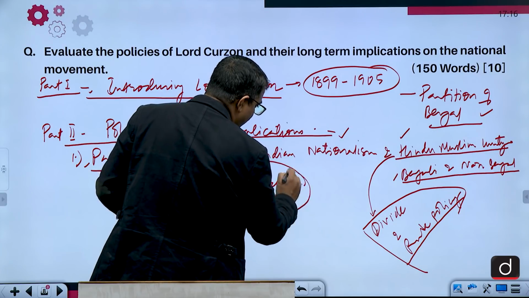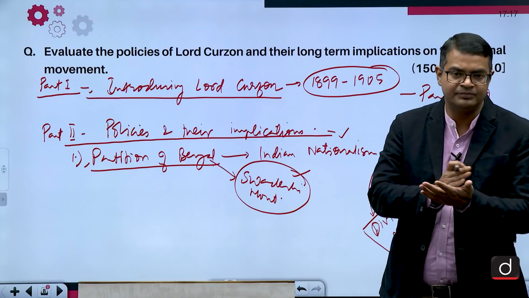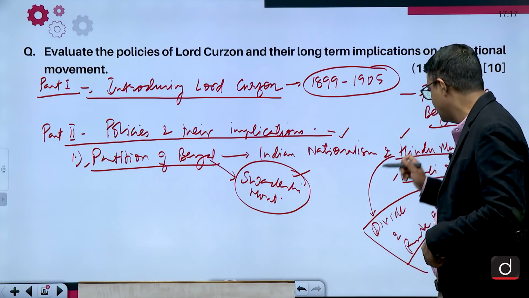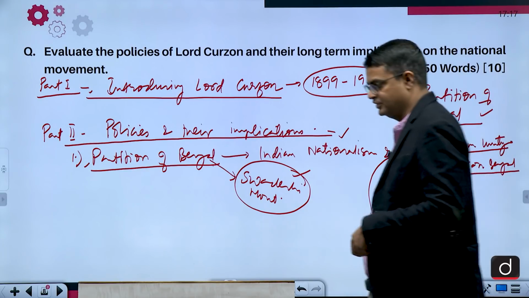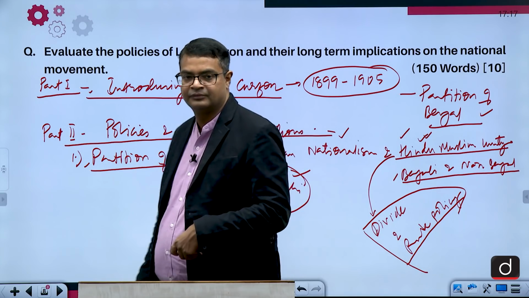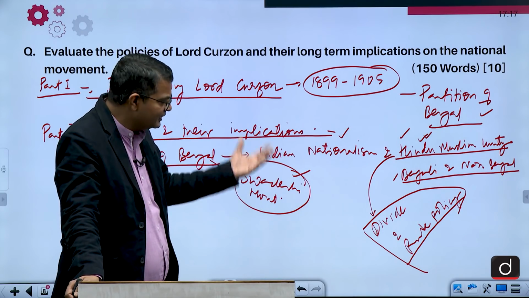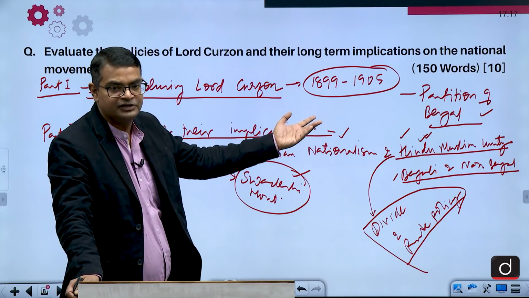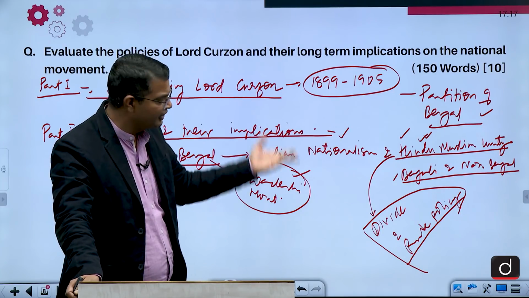Because dividing Bengal into East Bengal and West Bengal was a shock for them, and there were expressions in different forms because of this division. So it increased nationalistic consciousness, which had long-term implications, leading to the freedom struggle and to the freedom of India.